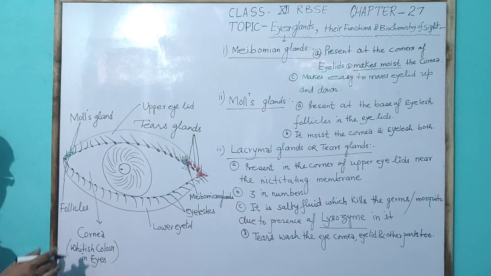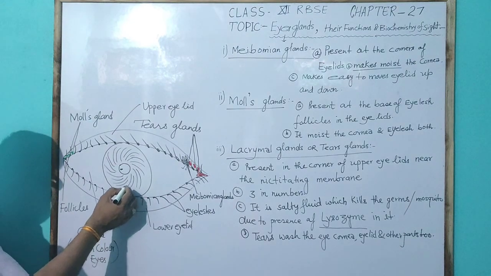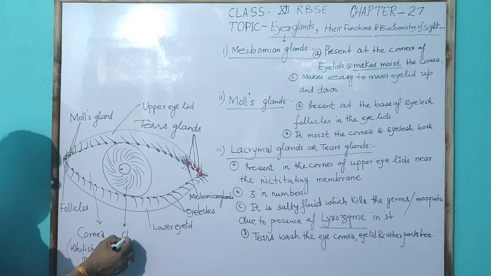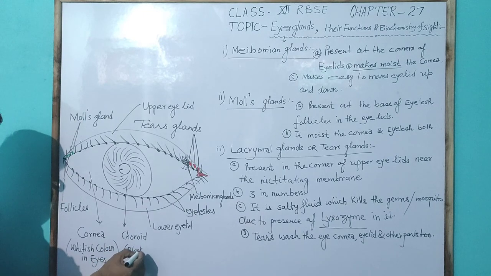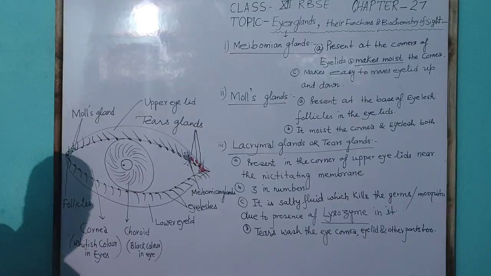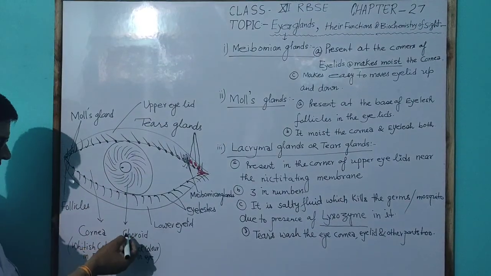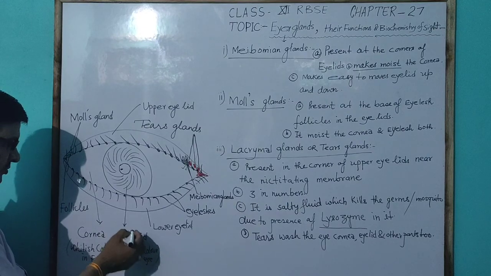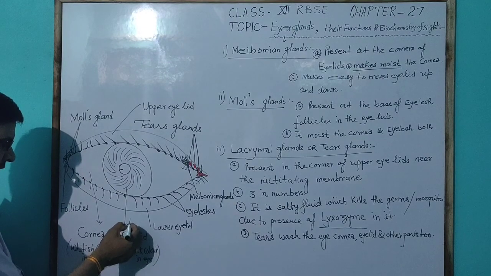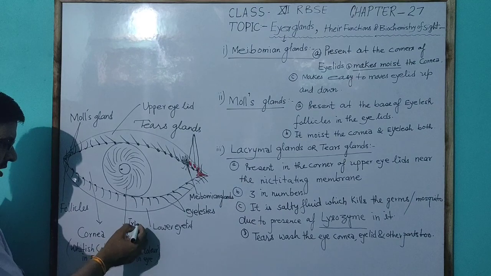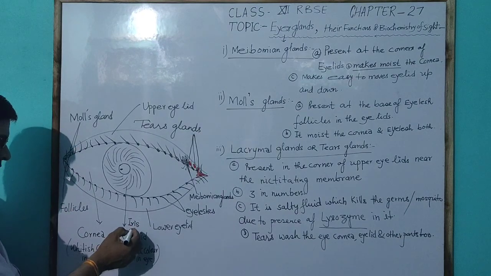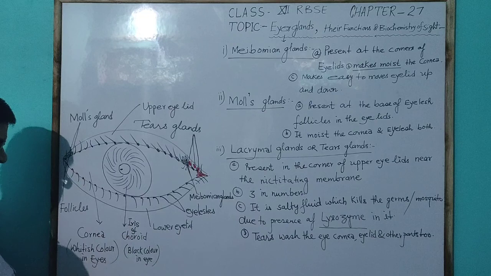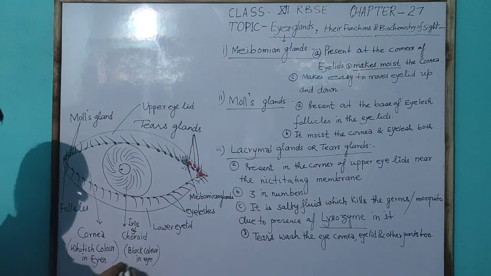And a part of the sclera. This part is white. This is the choroid part, which makes up the iris of the choroid, which is black in color in the eye.